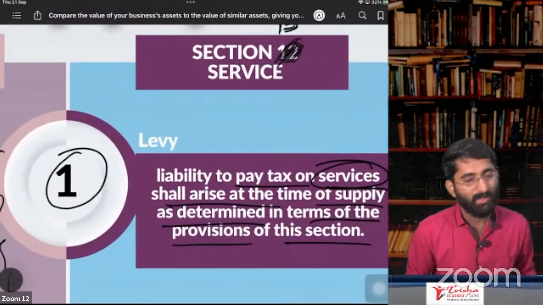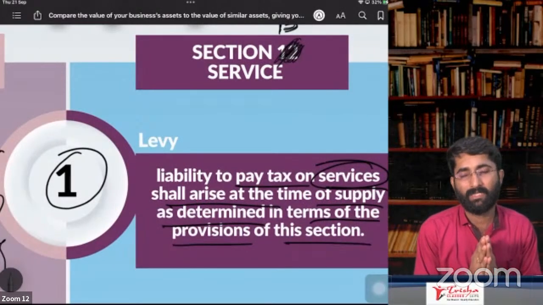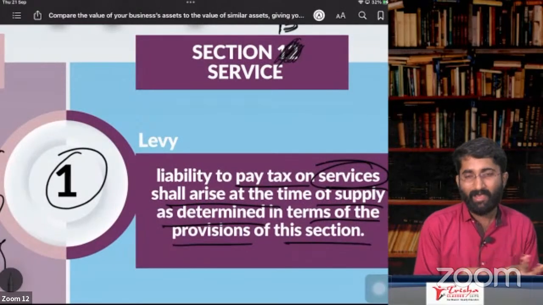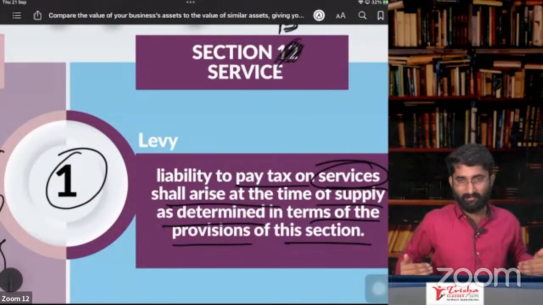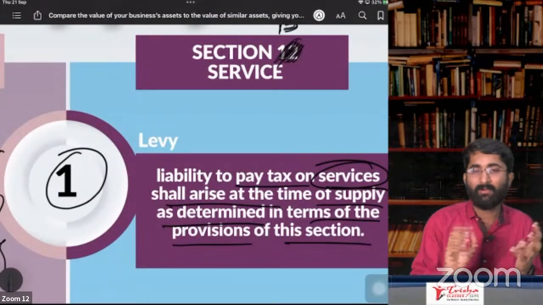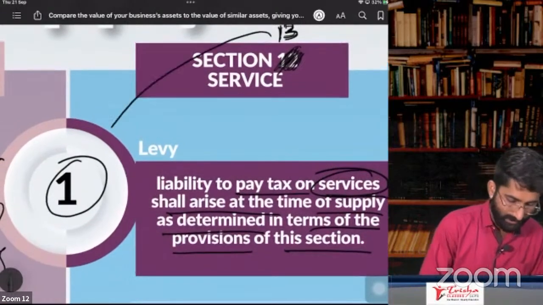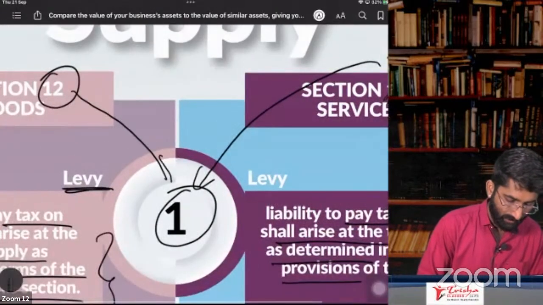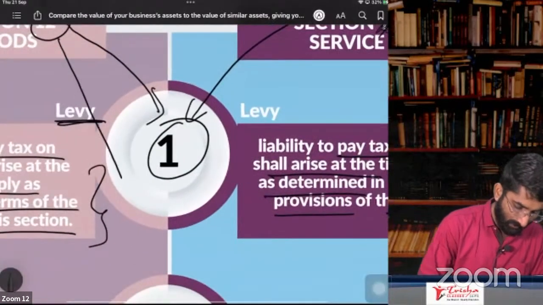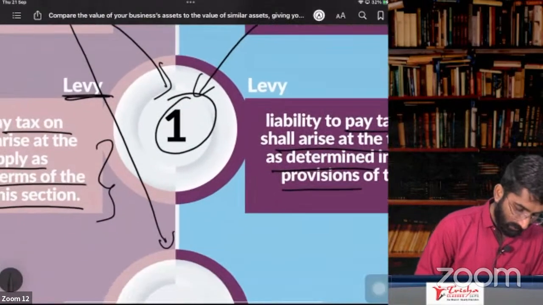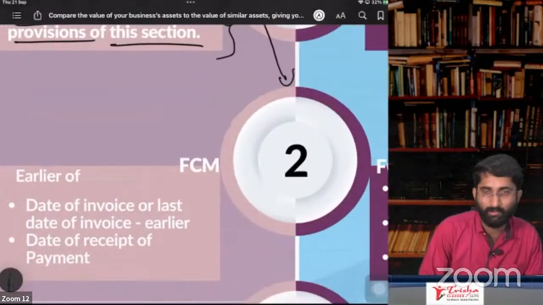So basically what does section number 12, subsection 1 say? The time of supply as mentioned in section number 12, from section 12.2 to 12.6. Easy peasy. Section number 13, subsection 1 is the same as section number 12, subsection 1. Now we are discussing section number 12, subsection 2. What is there in section number 12, subsection 2?